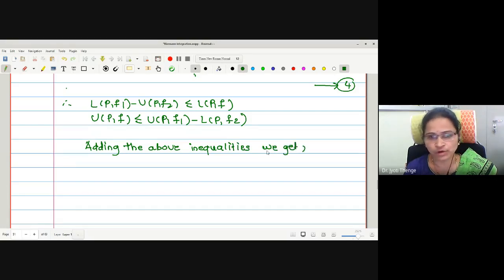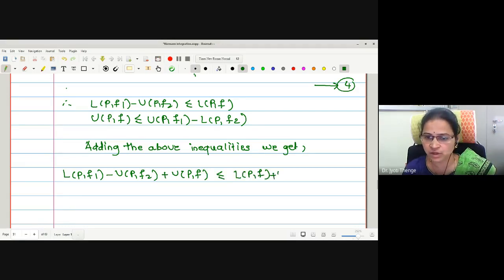we get L(P,f1) minus U(P,f2) added with U(P,f) on the left-hand side, which is less than or equal to L(P,f), and the second is U(P,f1) minus L(P,f2).